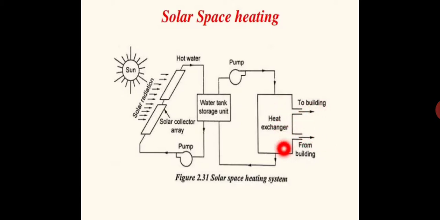Usually it will be air. So air is heated, and that hot air is passed into the building. So cold air from the building will be coming back. So this acts as a heat exchanger. So this air will be absorbing heat from this fluid in between. Okay, so in between we are using a separator.